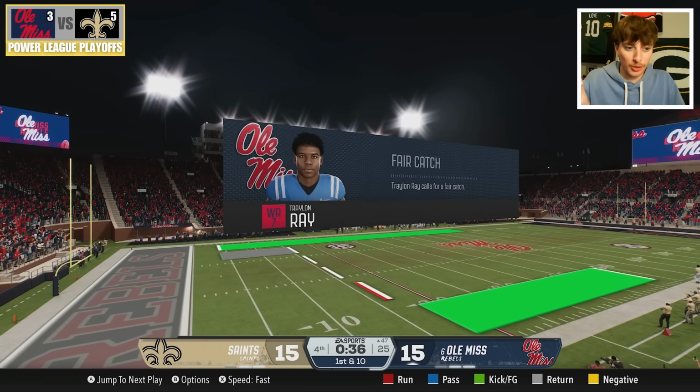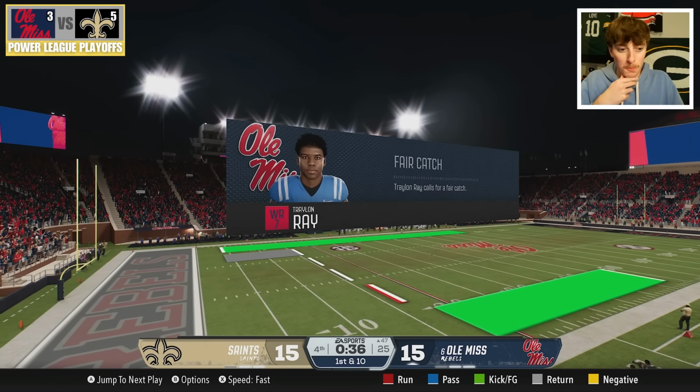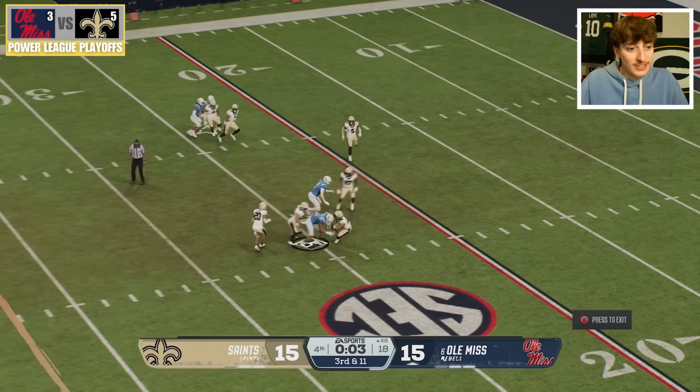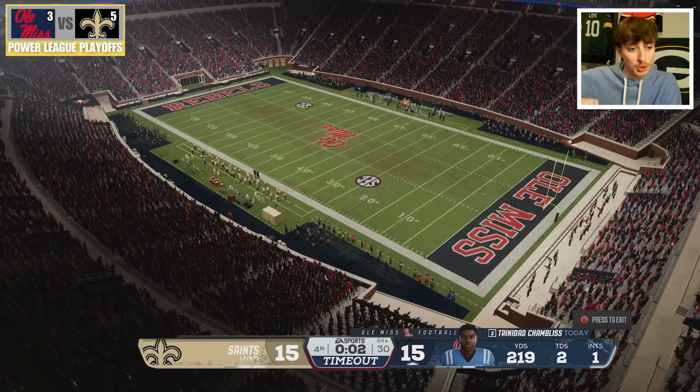Oh no, Saints went 3 and out, and they only had a 39-yard punt. The ball's in midfield. Will they get in field goal range? There's only 5 seconds remaining, and this is caught. He has to go down. They call a timeout with 2 seconds at the 24.